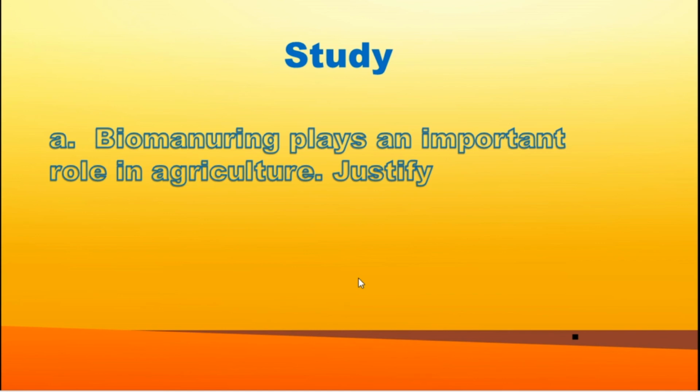First we write about manuring, biomanuring and green manuring, how they play an important role, and how the leguminous plants improve the soil contents and support plant growth. These are the topics you have to discuss. You have to justify. Thank you.